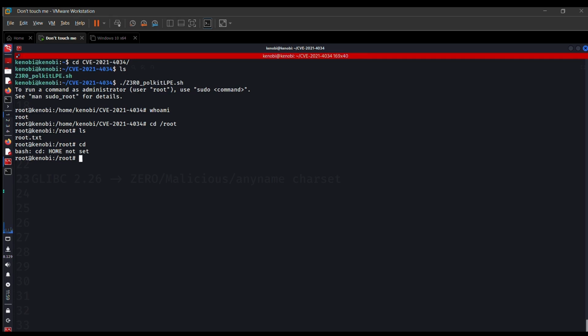If you do cd, then the home directory is not set. This is because you can see in our C file we only declared the PATH variable. We haven't declared any HOME variable there. So that's why the PATH variable was important, so we can use commands like this without any problem. So this was it. If you need to understand more about this exploit, then you can contact